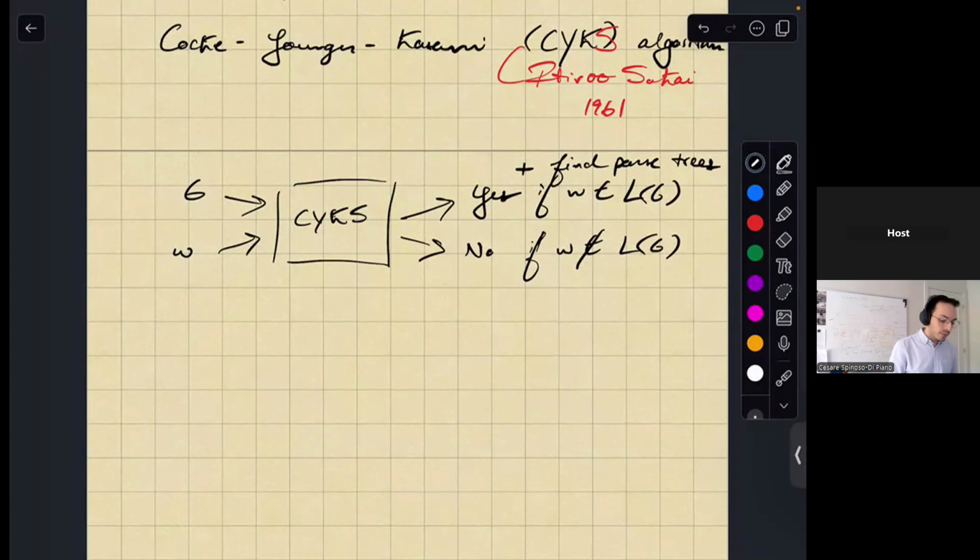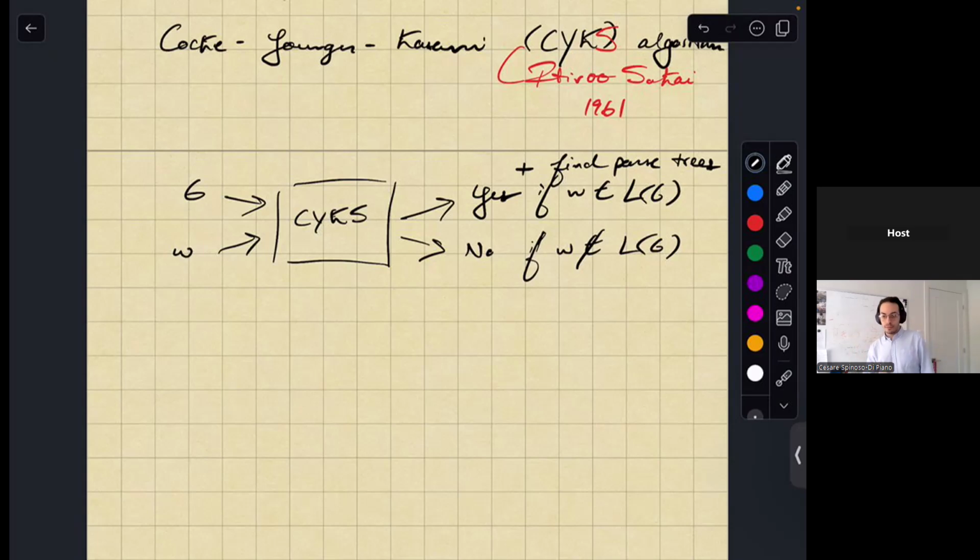And the reason why I'm talking about this algorithm after we've done the simplification videos and the CNF video is because the fact that you can get a grammar in Chomsky normal form is essential for this algorithm to work.